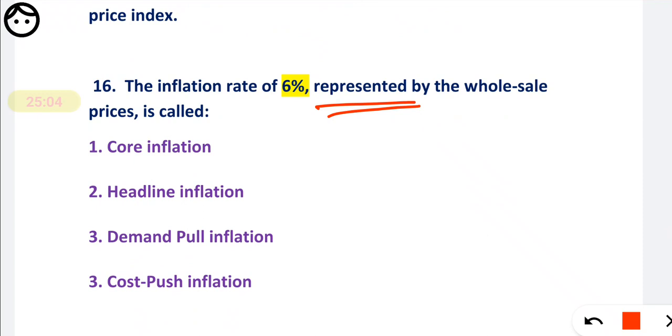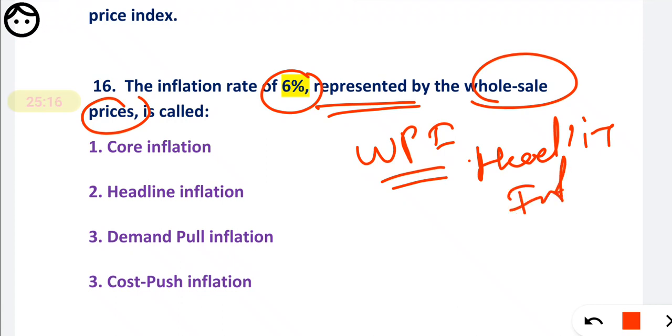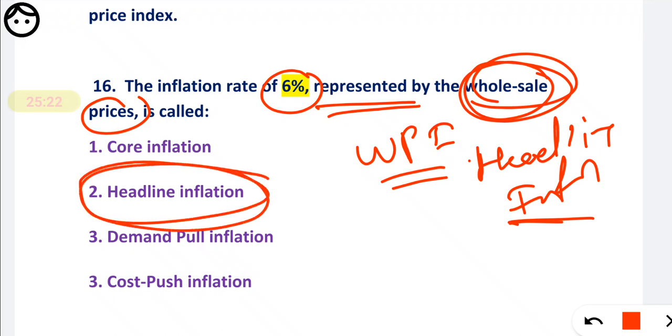So 6% is the wholesale price index, and we know the wholesale price index is also called the headline inflation. Okay, so just blindly mark headline inflation. This is important. There is no calculation, this is a conceptual question.